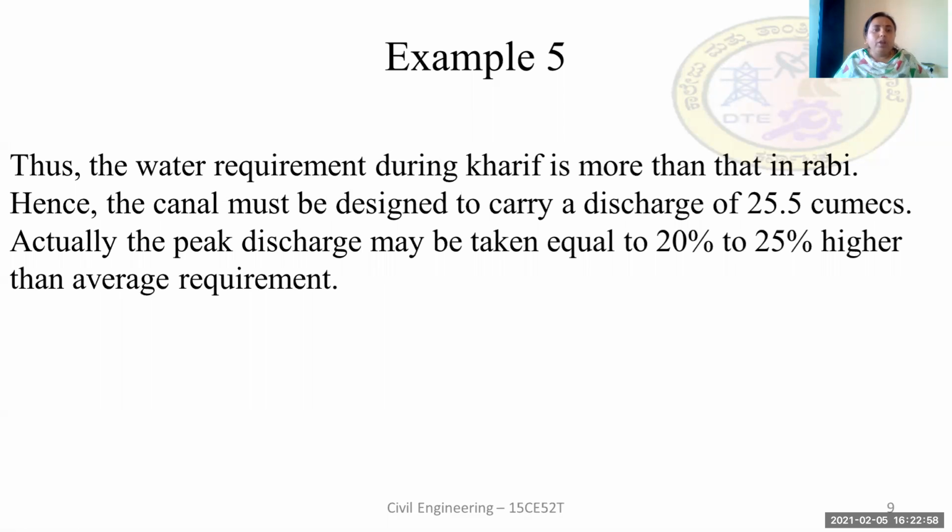So thus the water requirement during Kharif season is more than that in Rabi season. When we compare both the values of discharge, that is 25.5 cumec and 24 cumec, the water required during Kharif season is more, and hence the canal must be designed to carry a discharge of 25.5 cumec. And also the peak discharge may be taken equal to 20% to 25% higher than the average requirement, that is 20 to 25% higher of 25.5 cumec.